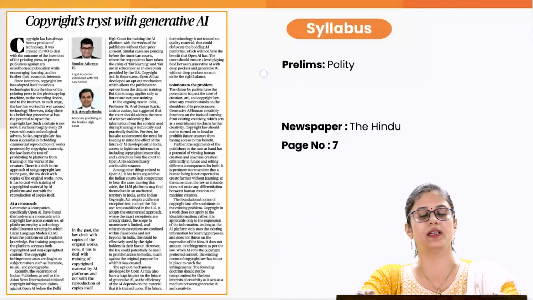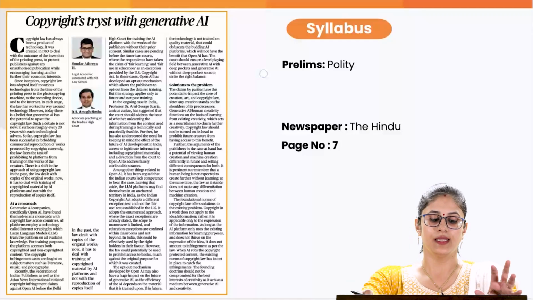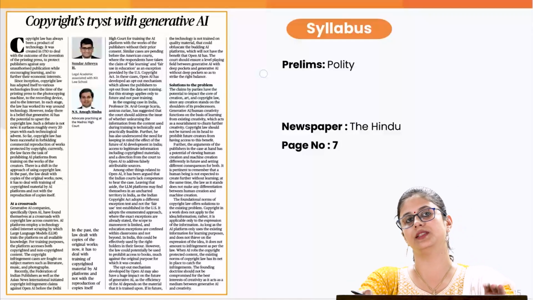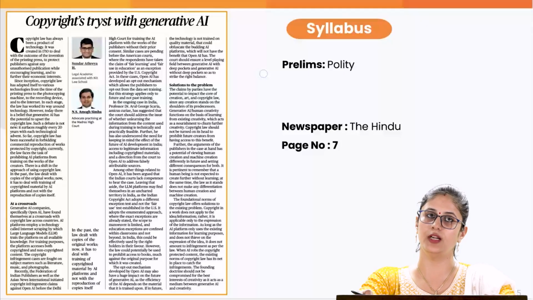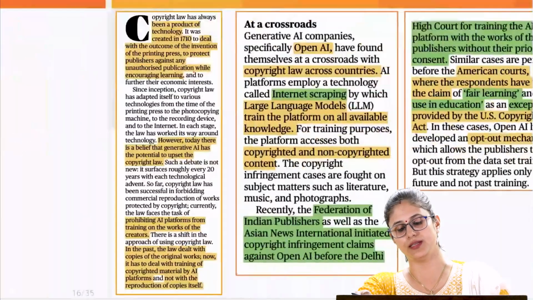Now, beginning with the simplified section, an editorial has appeared in The Hindu wherein the writer is pointing out how the generative artificial intelligence tools are upsetting the copyright laws in India. This particular topic is relevant from a prelims perspective, especially the polity section.